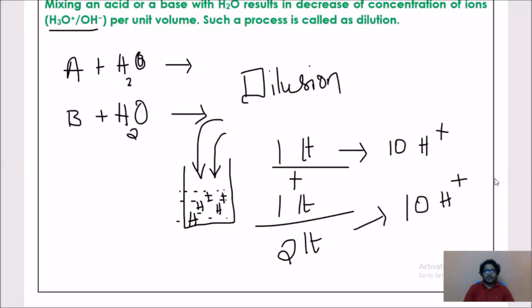We have seen diluted and concentrated, and we have learnt about dilution, what to add, acid to water or water to acid. So if you add acid to water, it becomes an acidic solution. Again, if you add more water to it, H plus ion concentration decreases, or OH minus ion concentration decreases. So those are the concepts we have covered today.